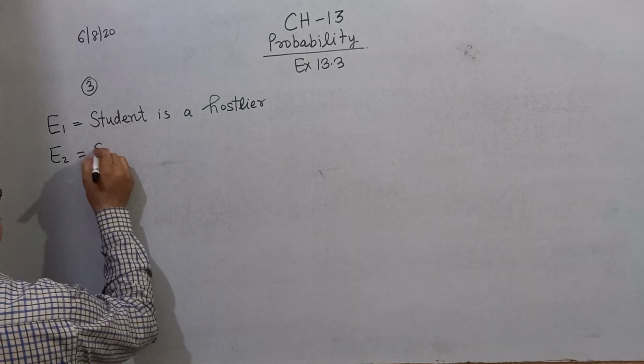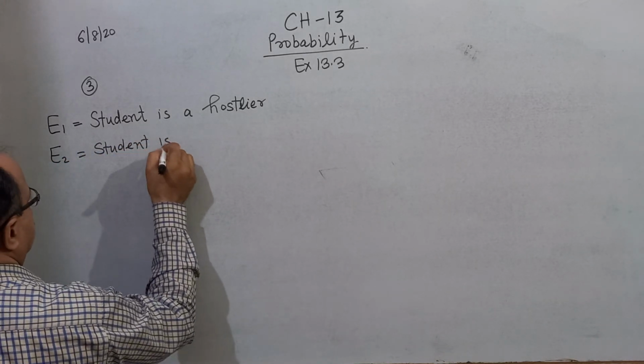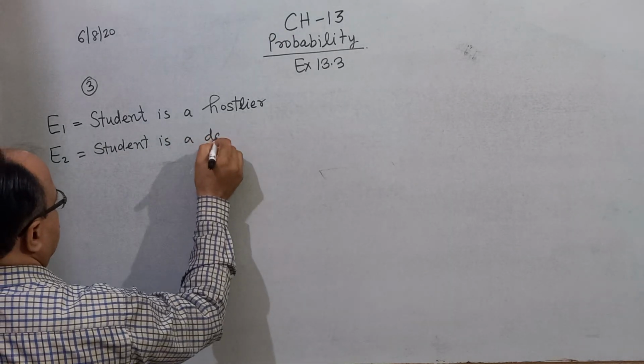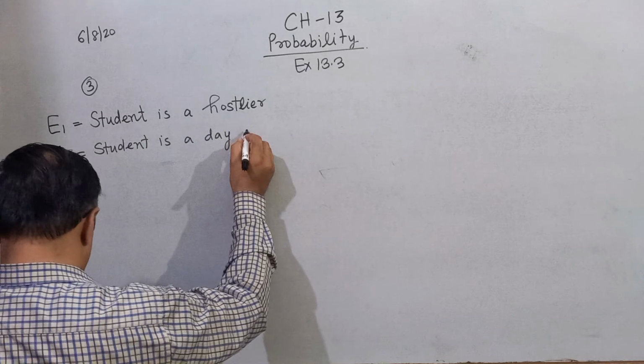Or second event E2: student is a day scholar.